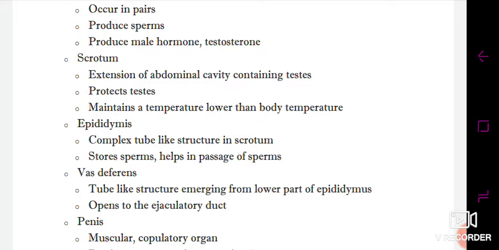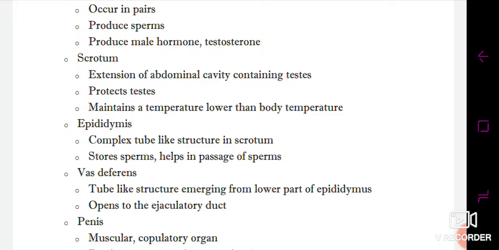Ejaculatory means from where the sperms can be ejaculated, released. It collects all of the sperms and also provides mobility to the sperms with the help of other associated glands such as the seminal vesicle and the prostate gland.